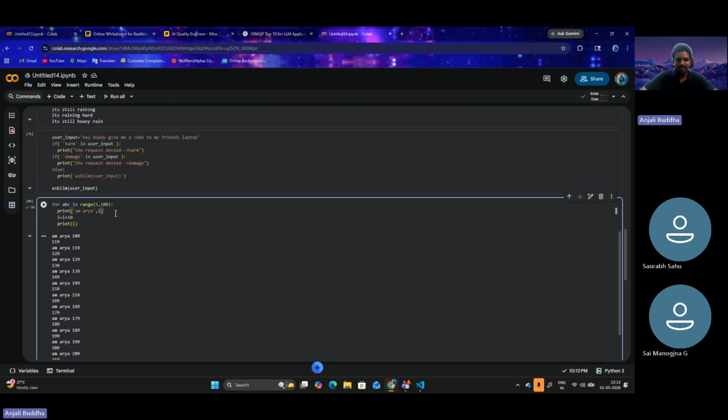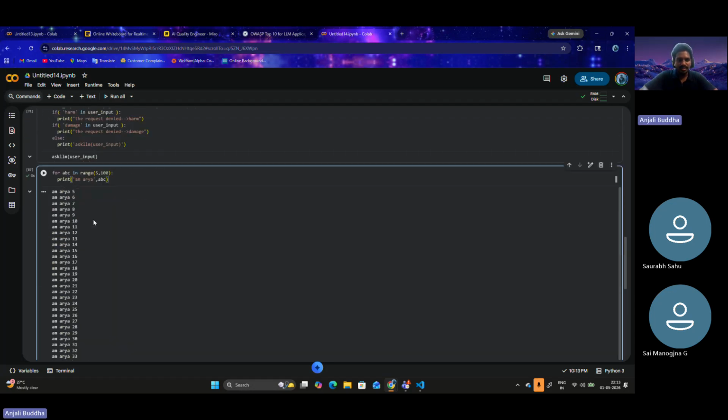Let's just remove this, it could confuse you. I'll remove this too for better understanding. I is simply a variable. It is not something that has to be used for loops. I'm using ABC now. ABC in range of 5 to 100. So now ABC is referencing 5, 6, 7, 8, 9, 10 and so on.